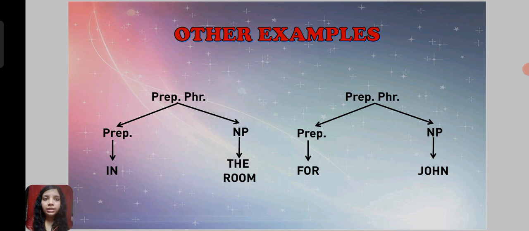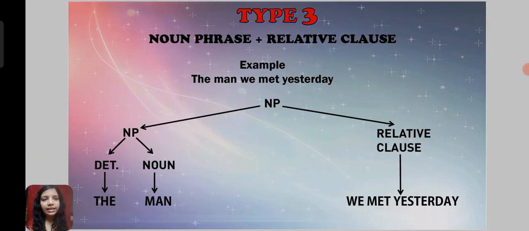So some examples of prepositional phrase we will see here, which is in the room. So here the prepositional phrase is divided in two: in, preposition, and the room, noun phrase. Next is for John. So the prepositional phrase will again be divided into two, preposition and noun phrase. Preposition will be for and noun phrase will be John.